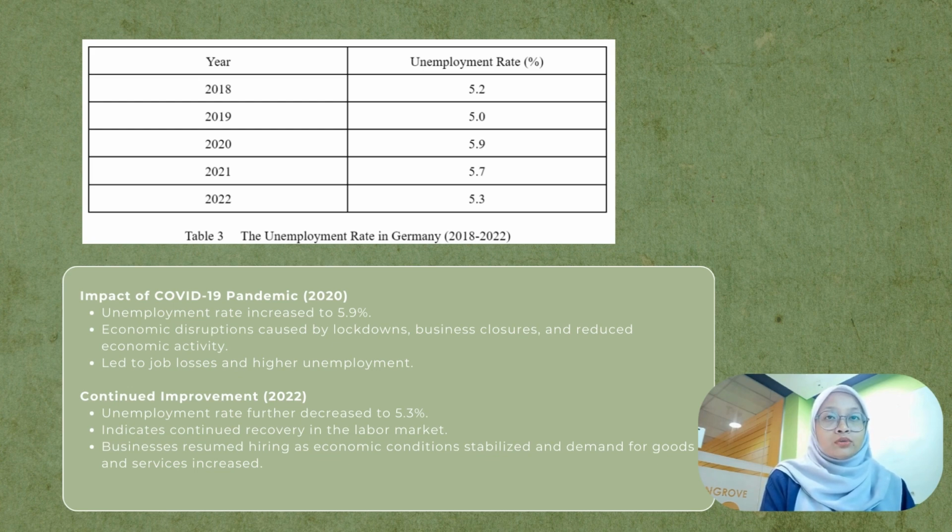By 2022, the unemployment rate decreased to 5.3%, indicating continued recovery in the labor market as businesses resumed. Following with stabilizing economic conditions and increased demand for goods and services.